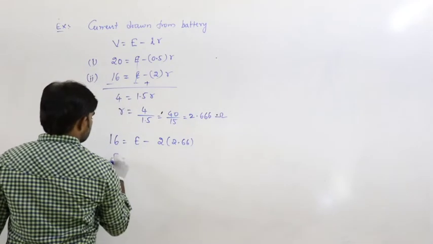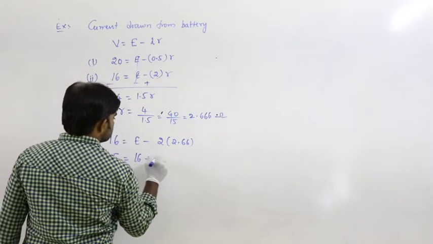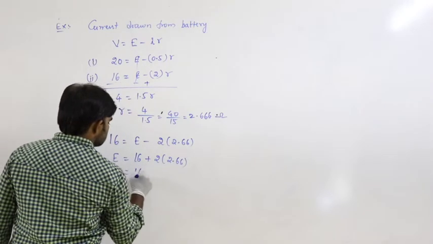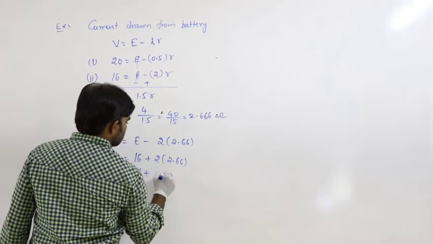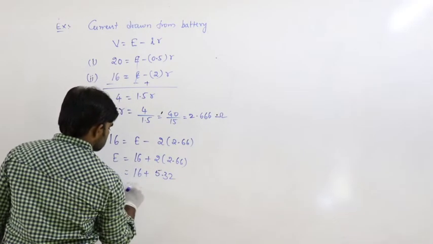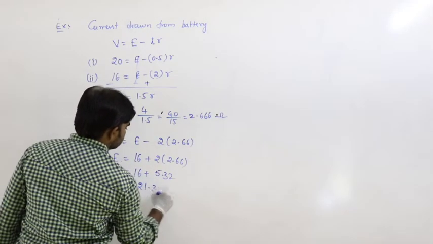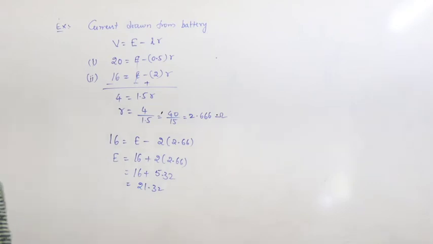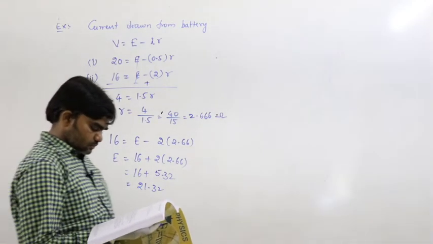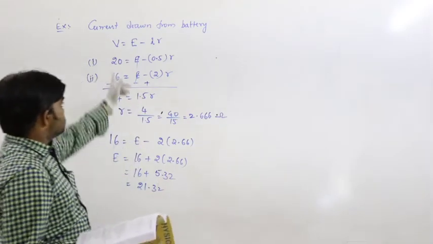Then E is equal to 16 plus 2 into 2.66, which is 16 plus 5.32, that is 21.32 volts. That is the EMF. So, this is the way.